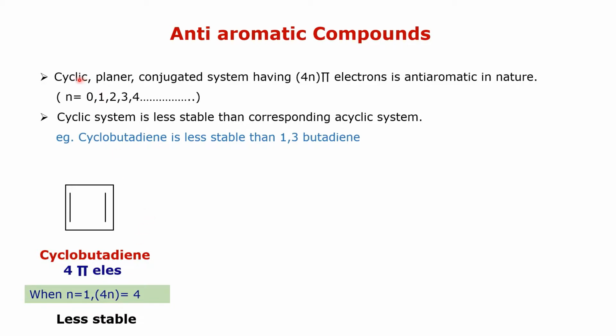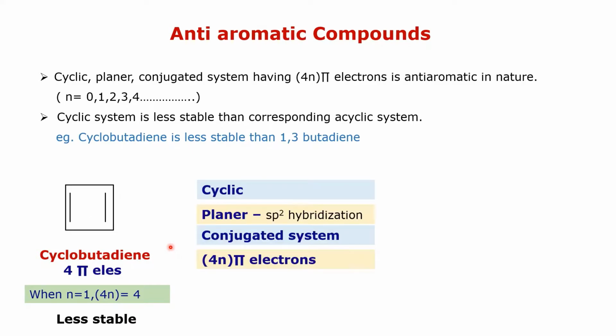According to the definition, a cyclic planar conjugated system having 4n pi electrons. That is, the condition is that it is cyclic planar, that is sp2 hybridization, then there is a conjugated system and there are 4n pi electrons.